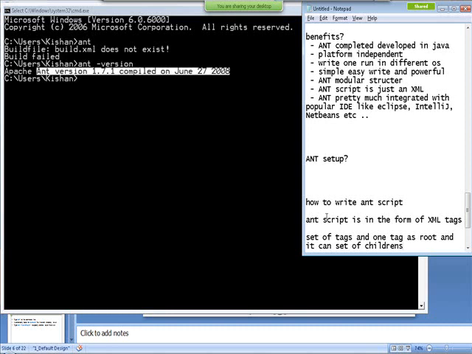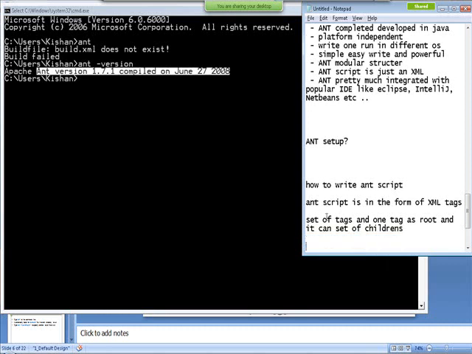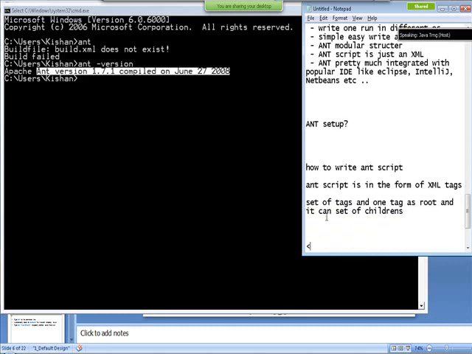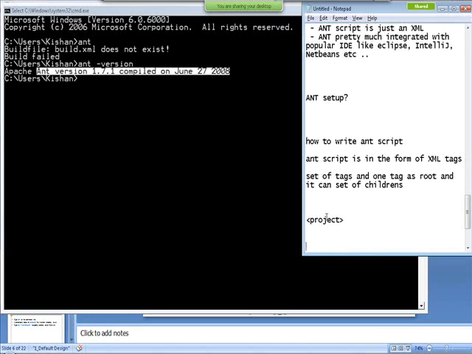You are right. So even in the build script you will have a tag called project as a root tag. So basically this is in the case of the build.xml file. Usually the Ant script is written inside a file called build.xml, which contains one root XML tag called project.